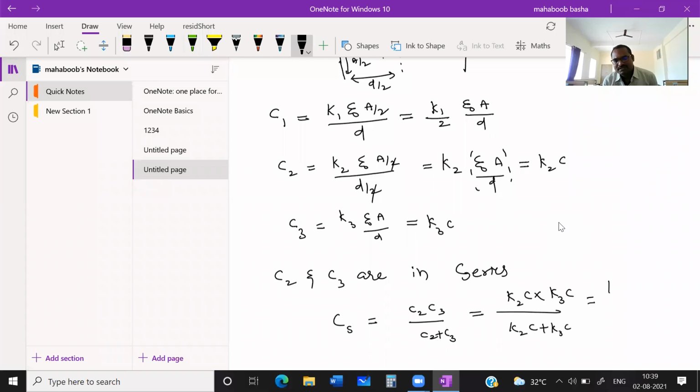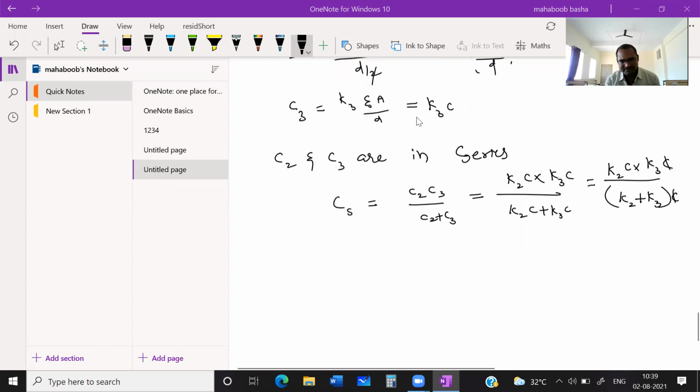You will get K2C into K3C divided by (K2 plus K3) times C. C cancels. So CS will be K2 K3 divided by (K2 plus K3) times C.